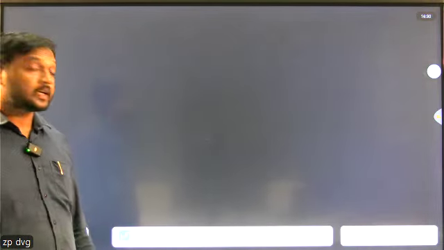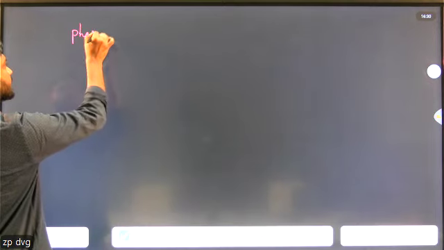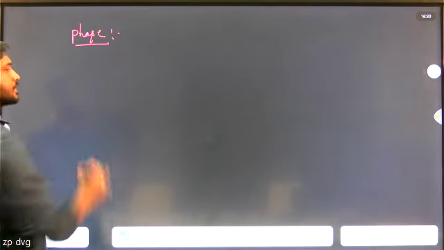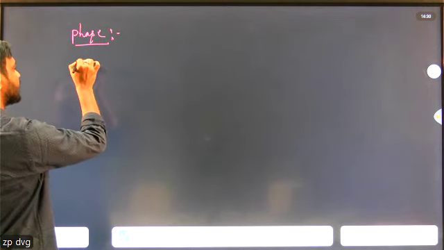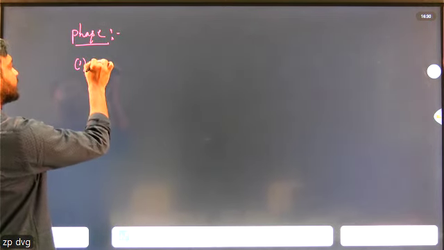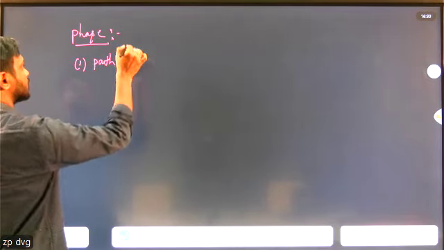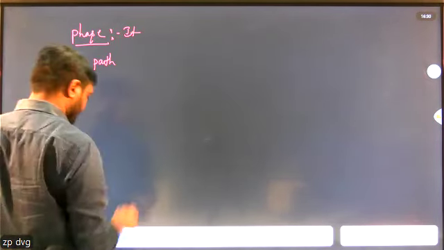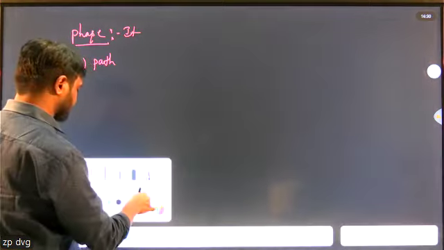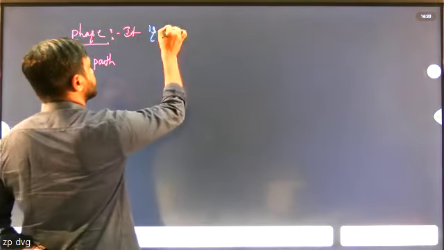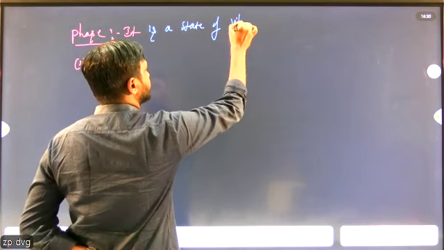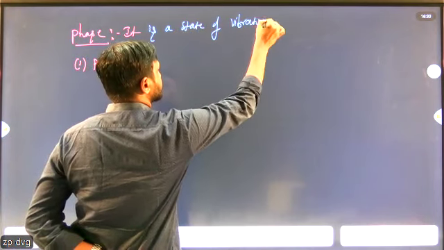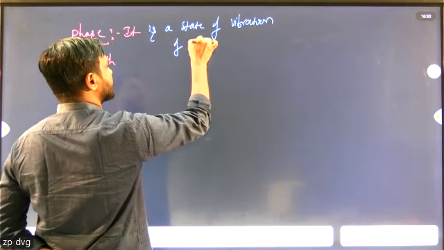So next one is, what is phase? You already have an idea about this. What is phase? It is the state of vibration of a particle.